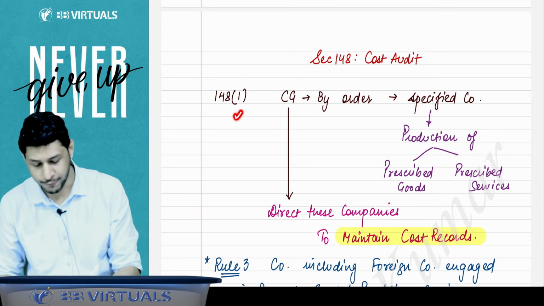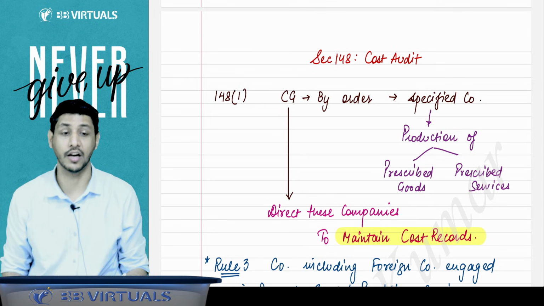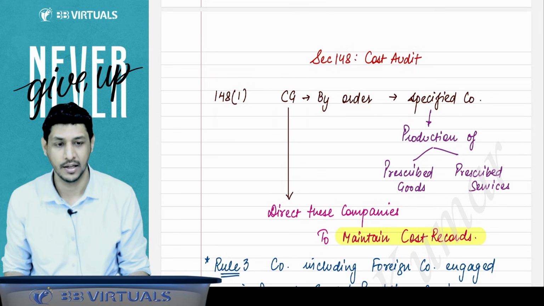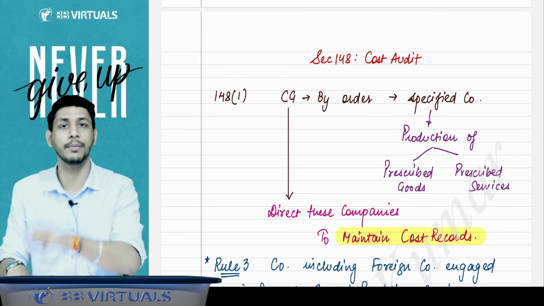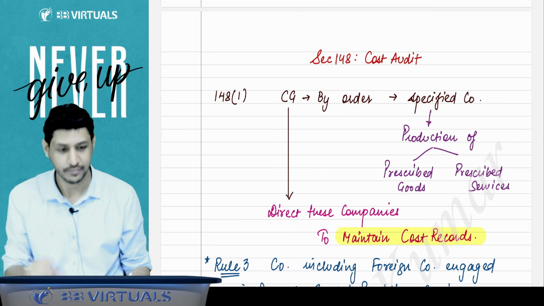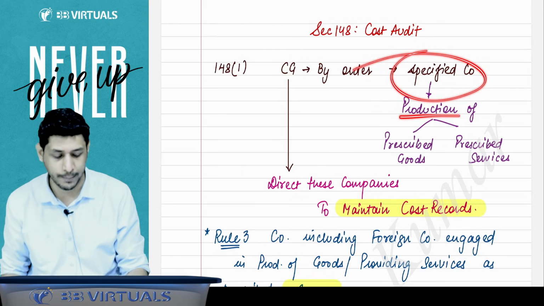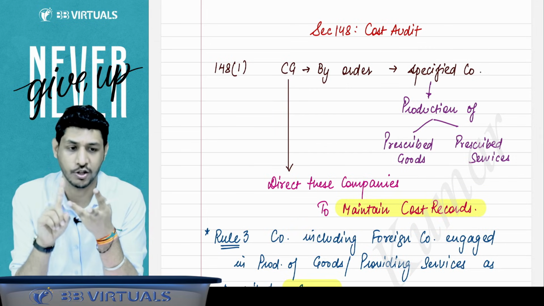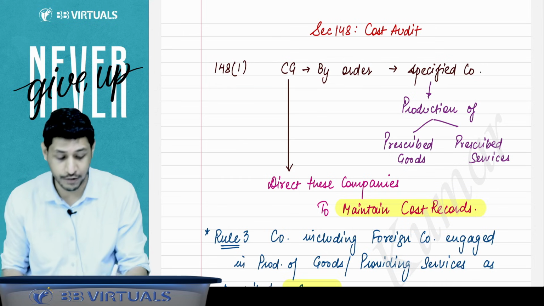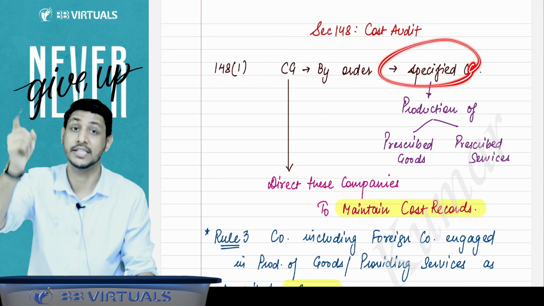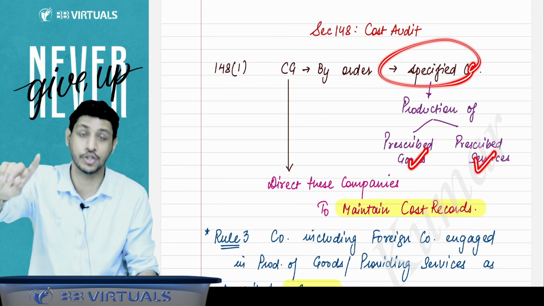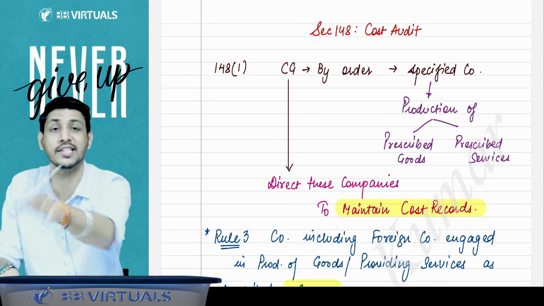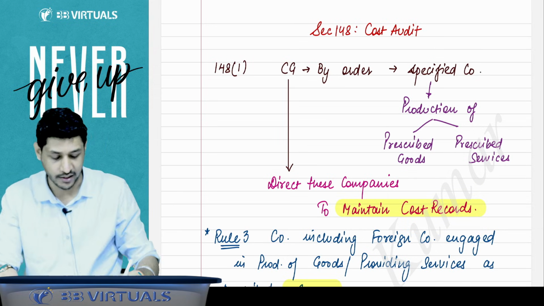Section 148, subsection 1. If the Central Government thinks so, then by order they will specify certain classes of companies, and those will prepare the cost record and conduct the cost audit. The specified companies will be engaged in the production of prescribed goods or prescribed services, which means CG will prescribe the companies also. CG will prescribe the goods and services also, that so and so companies engaged in the production or providing of so and so goods and services will maintain the cost record.